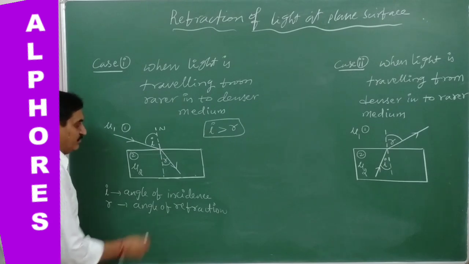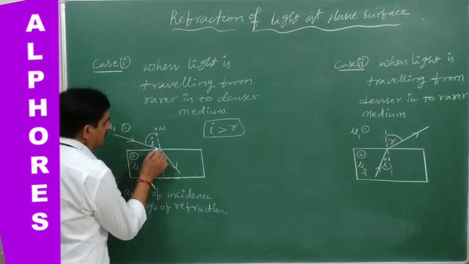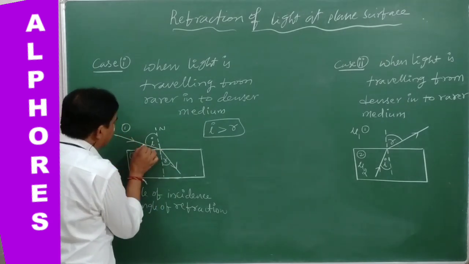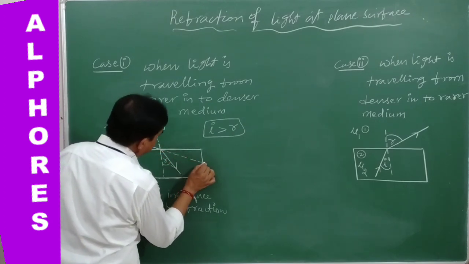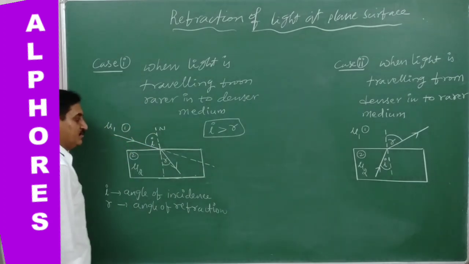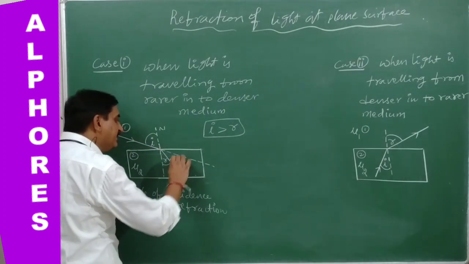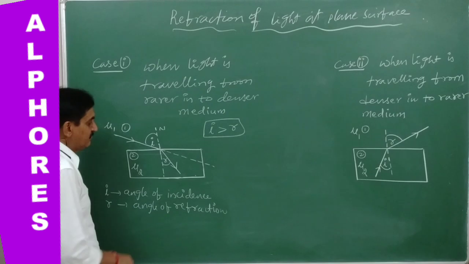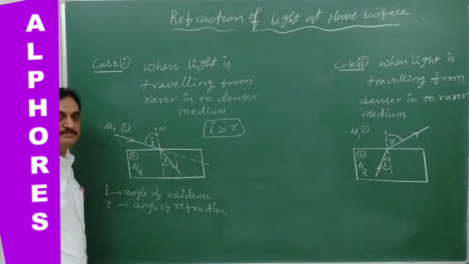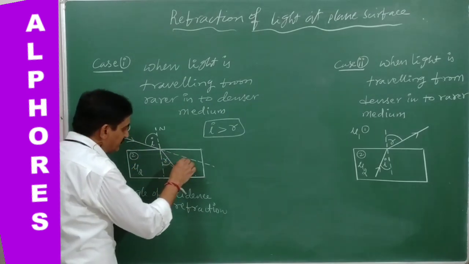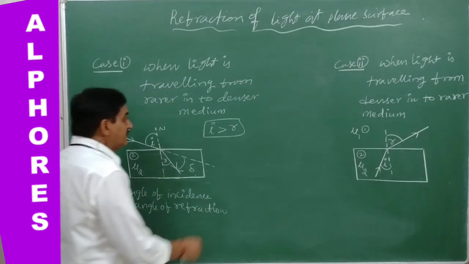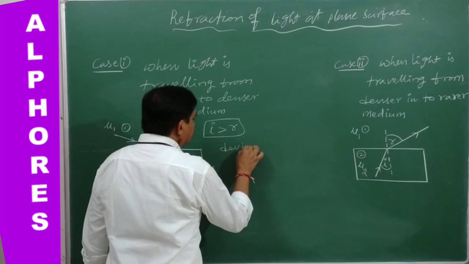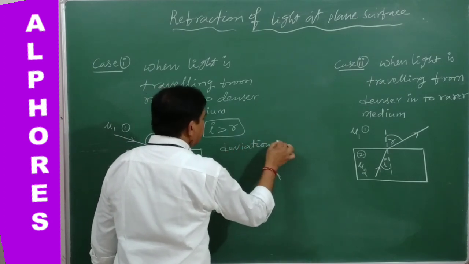Now the light is traveling in the first medium, and that light ray is extended further. So we can see how much bending takes place when it enters the second medium. This gives the deviation suffered by the light.